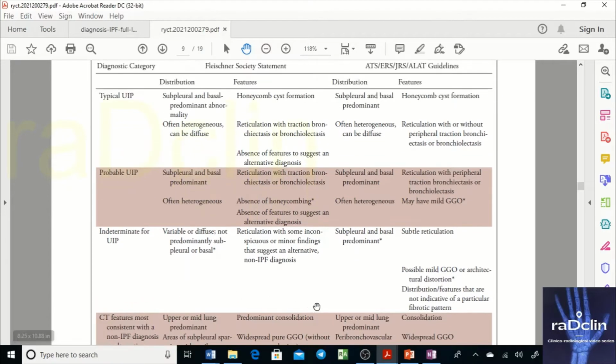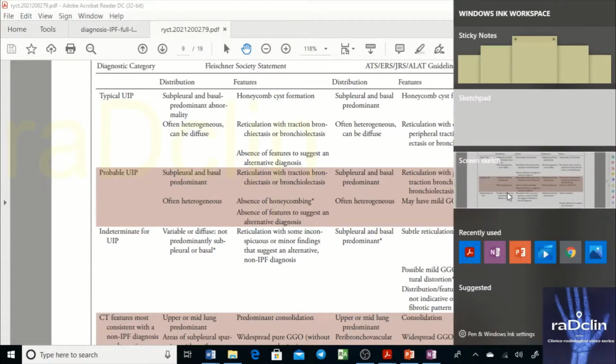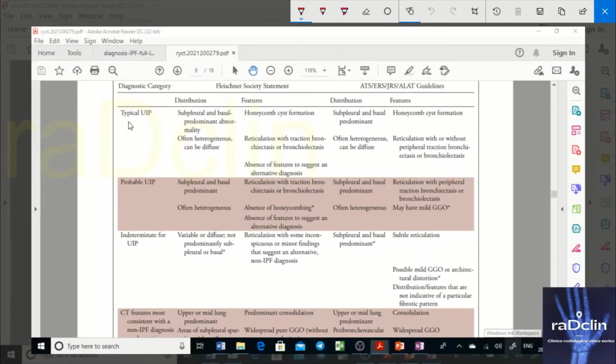Now, what are the features? See, you have typical UIP, and distribution: subpleural distribution, basal predominant abnormalities. It is heterogeneous. Obviously, we know, it goes without saying, because it also correlates with the histopath image. It can be diffuse also. 80% of cases are heterogeneous, and 20% of cases are diffuse, in which all areas are affected equally.